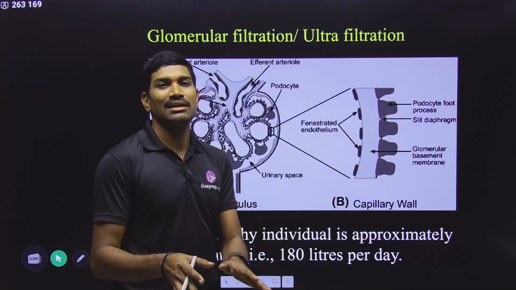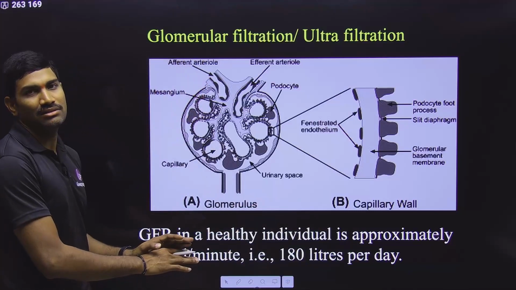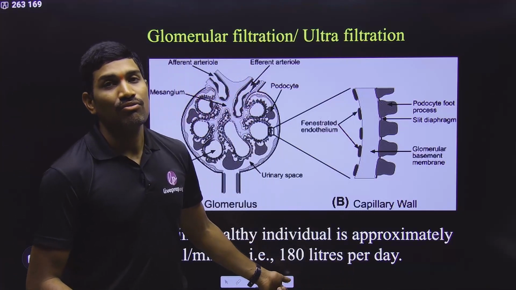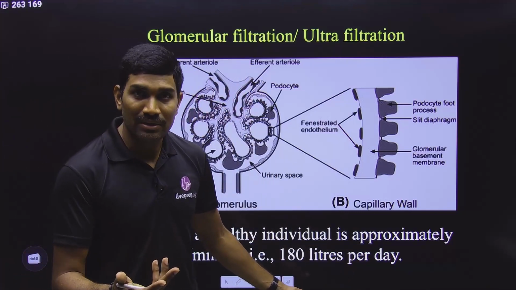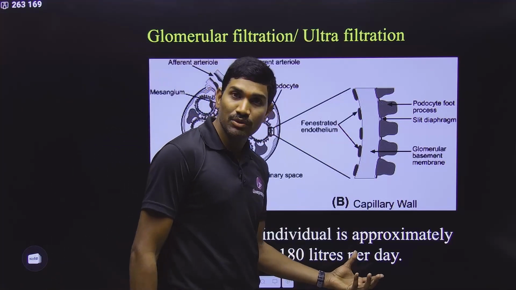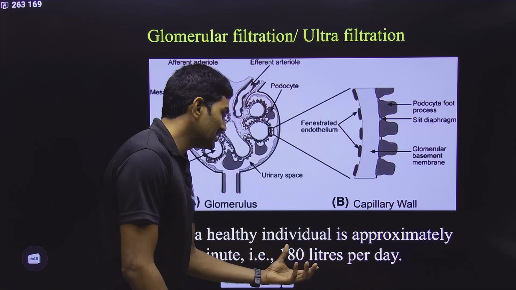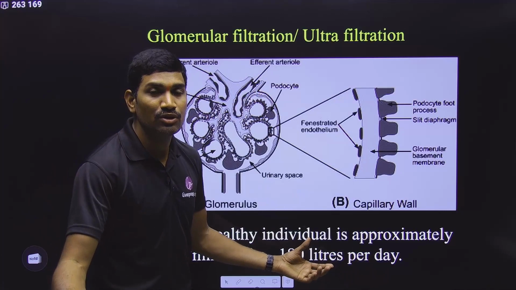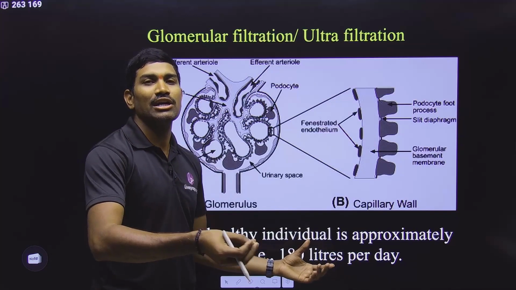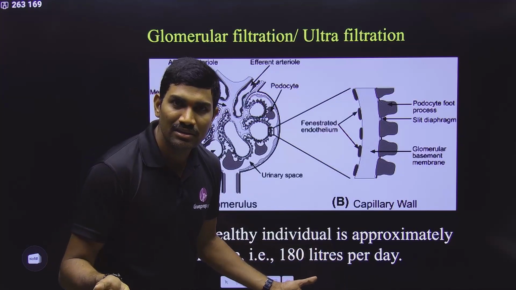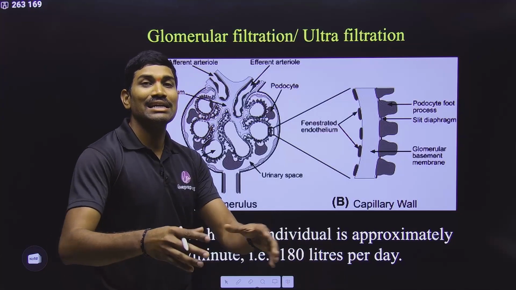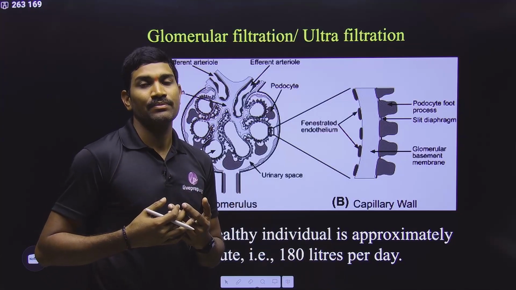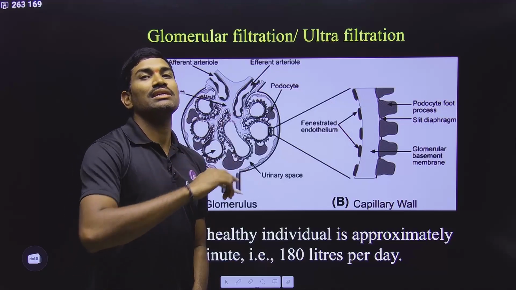This is the original calculation, and this is how you need to calculate it. This is the filtrate that is produced. But do you think this much urine is produced? No. This is the initial filtrate produced per day. What is the urine ultimately produced? It is almost 1 to 1.5 liters per day. That means approximately 99% of this is reabsorbed. Now you can understand the role of reabsorption.